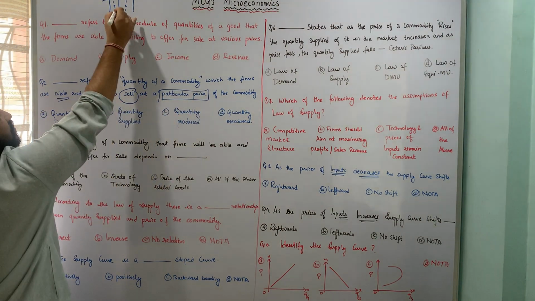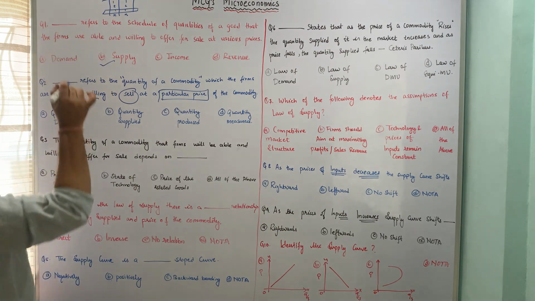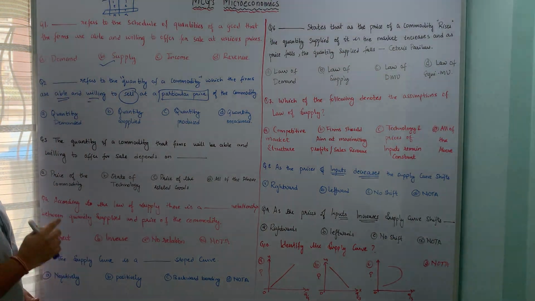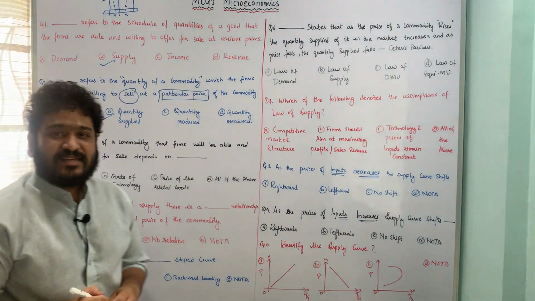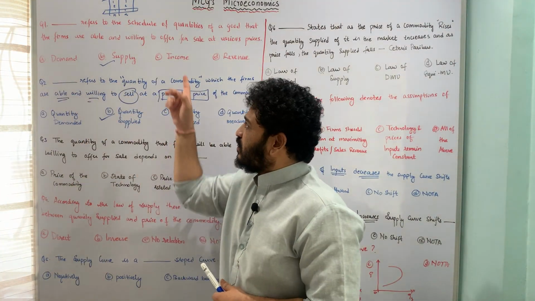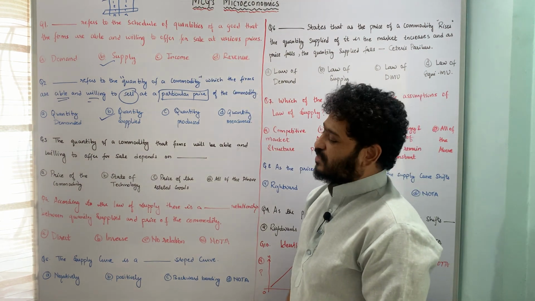So at, say for example, the price which is mentioned at this stage. So at that particular price, whenever I am looking at such a thing, you call that to be quantity supplied. So I hope this question is pretty much clear with the example of this tabular representation per se.